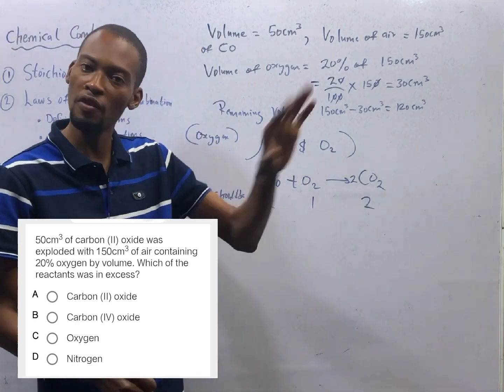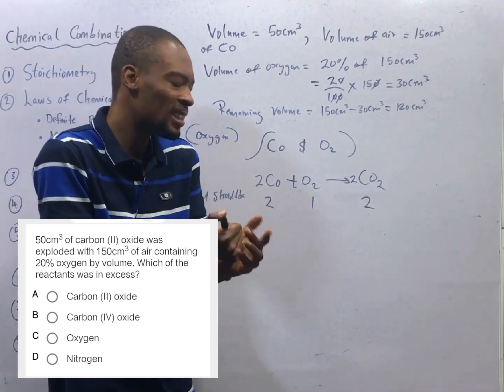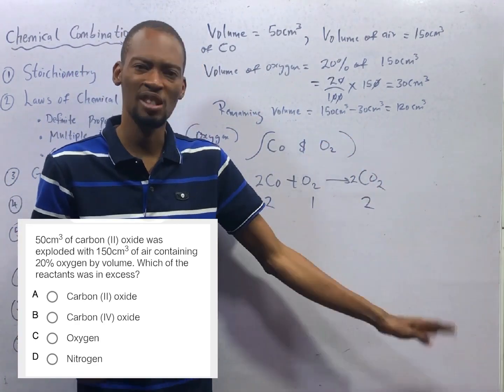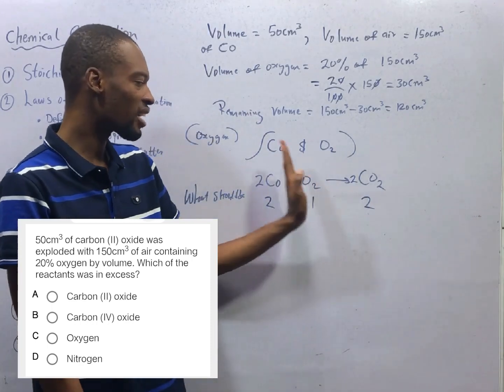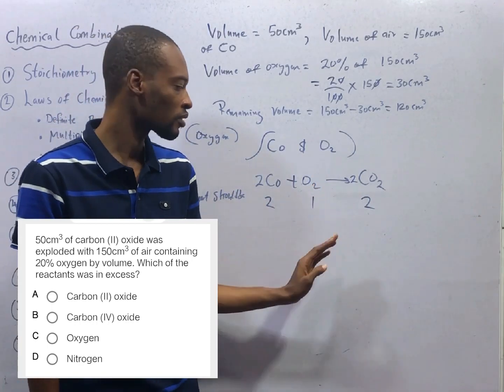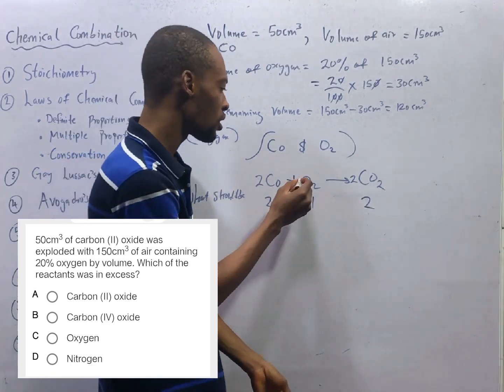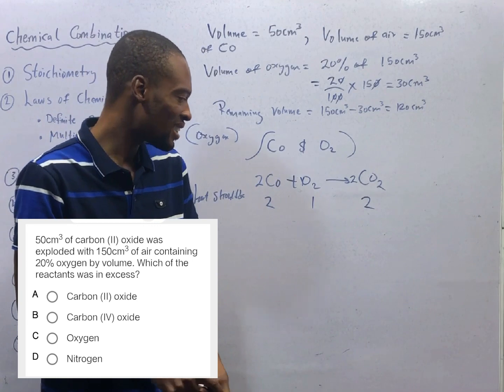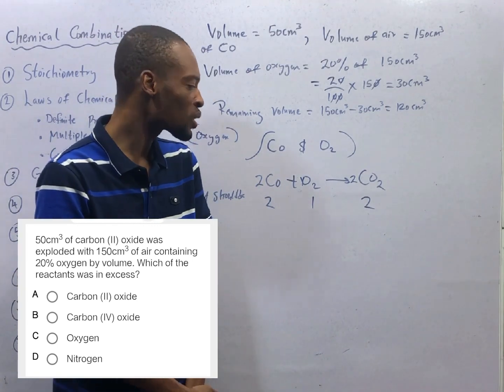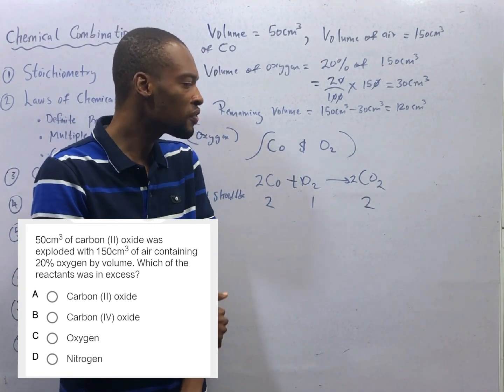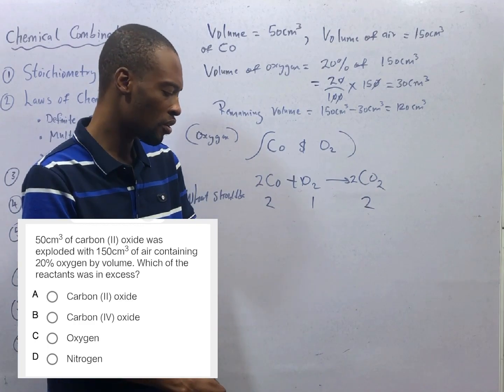When you burn, carbon dioxide is released. So in any burning that takes place, on the product side there should be CO2, and on the reactant side there should be oxygen. The number here is the number of moles. Here is 1. 2 moles of carbon monoxide is required to react with 1 mole of oxygen to give us 2 moles of carbon dioxide.